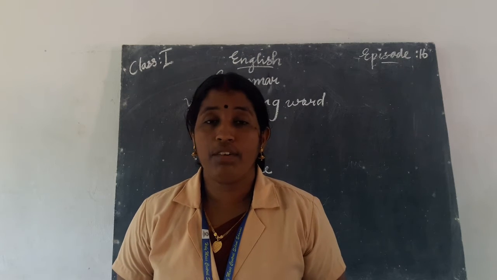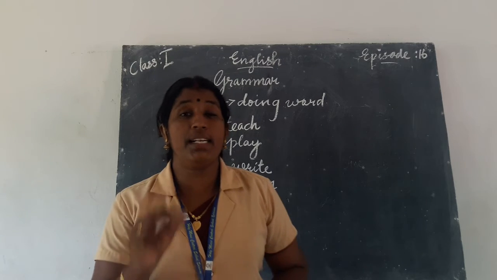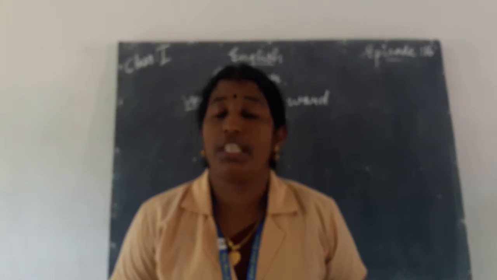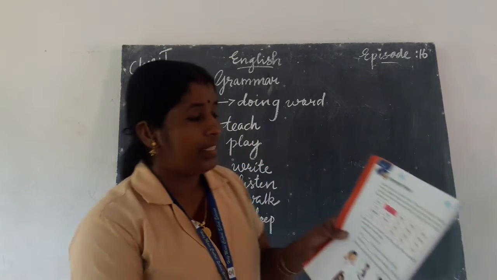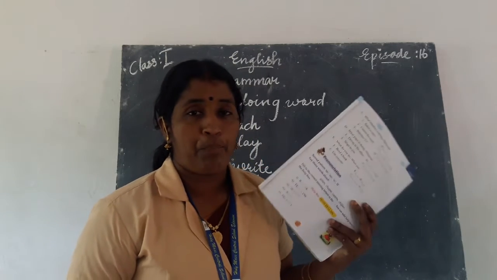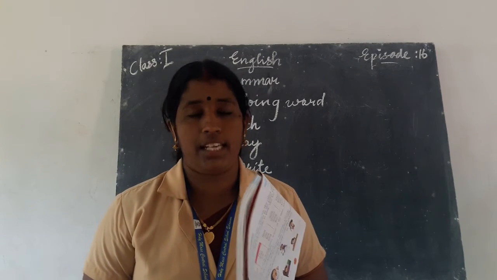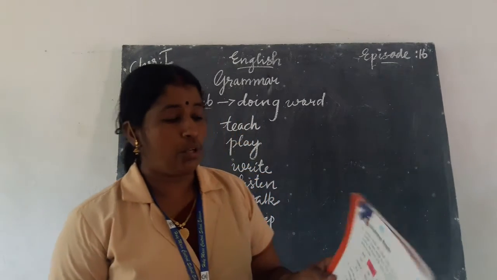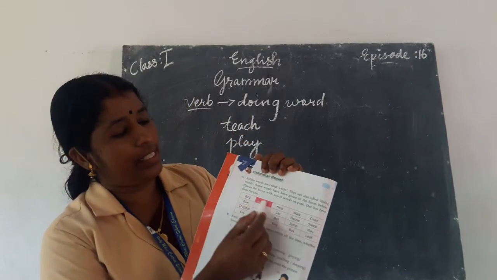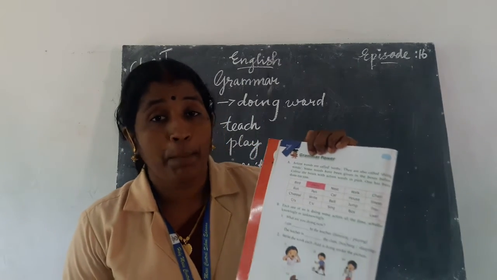Bird. What is it? It's the name of something. Bird is the name of something, so it is not a verb. It is a noun. So we don't color that box. The second one is drive, D-R-I-V-E. Driving. Is it an action? Yes, it is an action word, so it is called a verb. So here drive is colored with pink crayons.